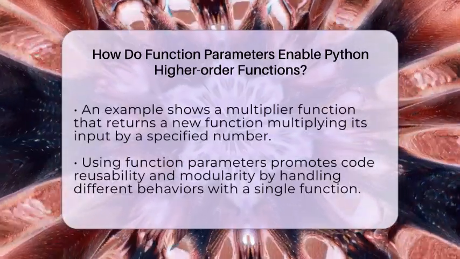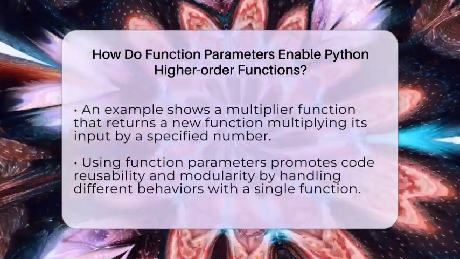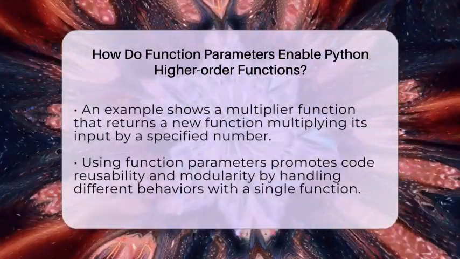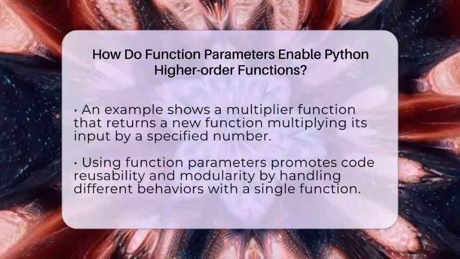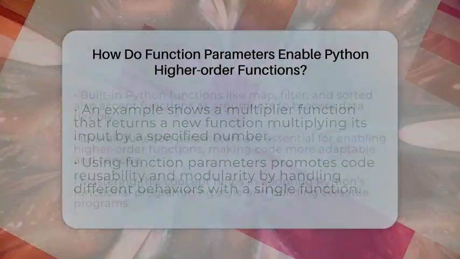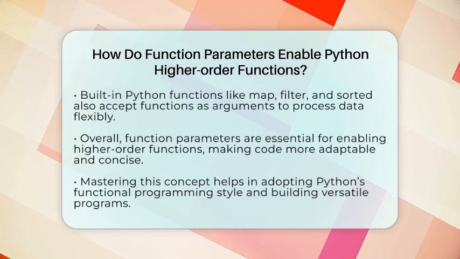def multiplier(n): return lambda x: x * n. double = multiplier(2). print(double(5)). Here, n is a parameter that controls what the returned function does. This makes it easy to generate customized functions quickly.